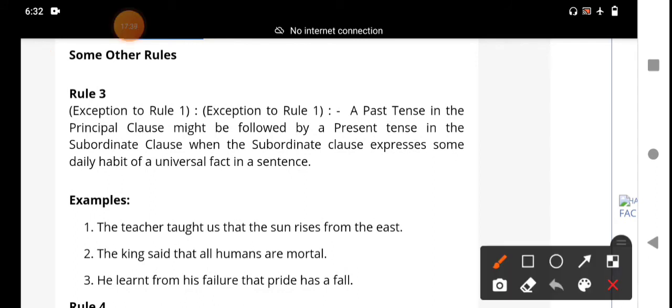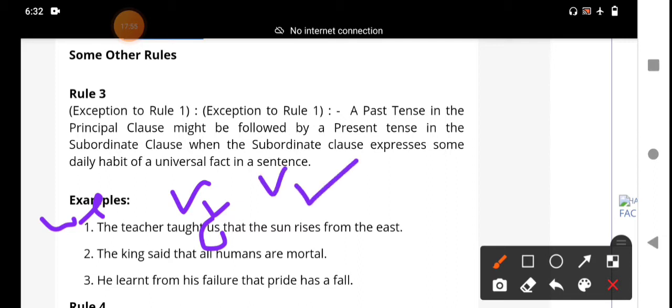The first example is "The teacher taught us", where "us" is the objective pronoun and the subjective pronoun is "we". "Taught" is a V2 verb, the main clause: subject, verb, object. It is simple past tense. "That the sun rises from the east."